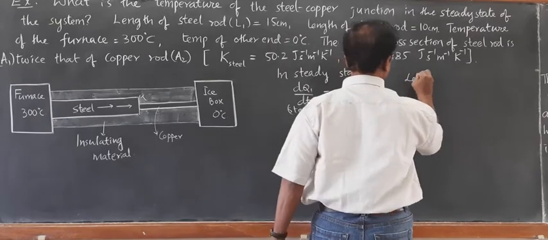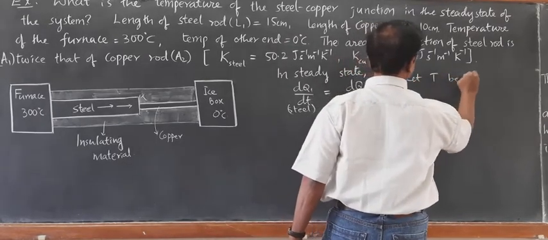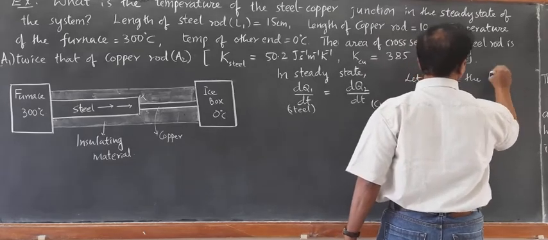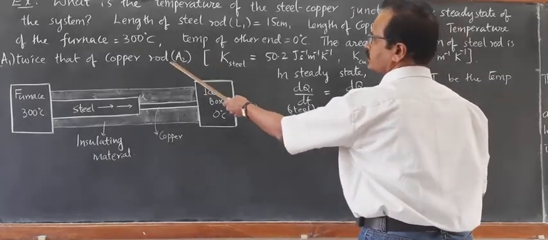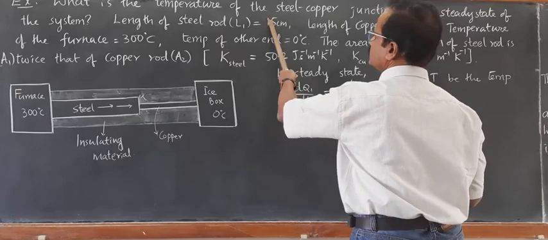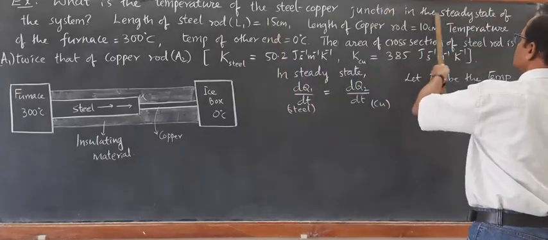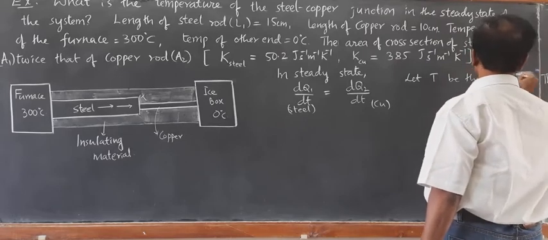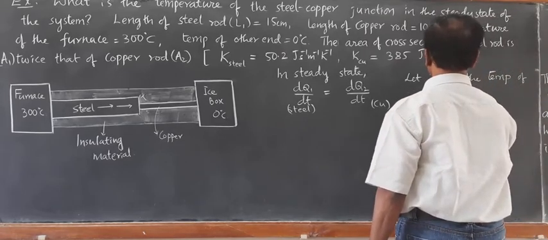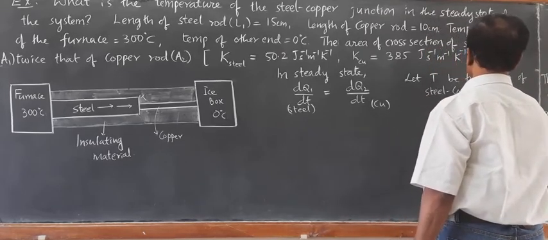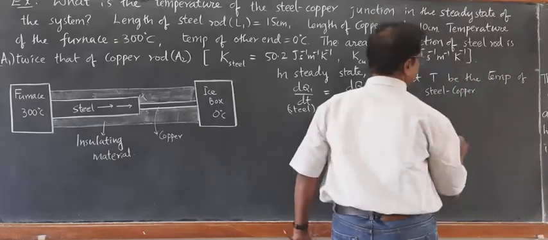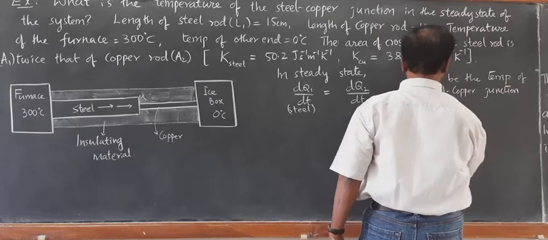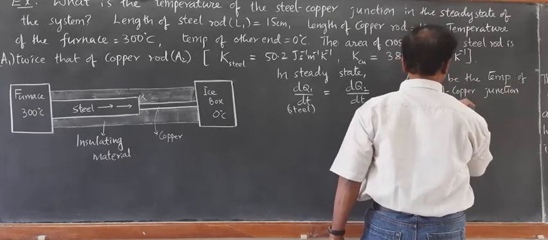Let T be the temperature which we are supposed to find out. What is the temperature of the steel copper junction in the steady state? Let T be the temperature of the steel copper junction in the steady state.